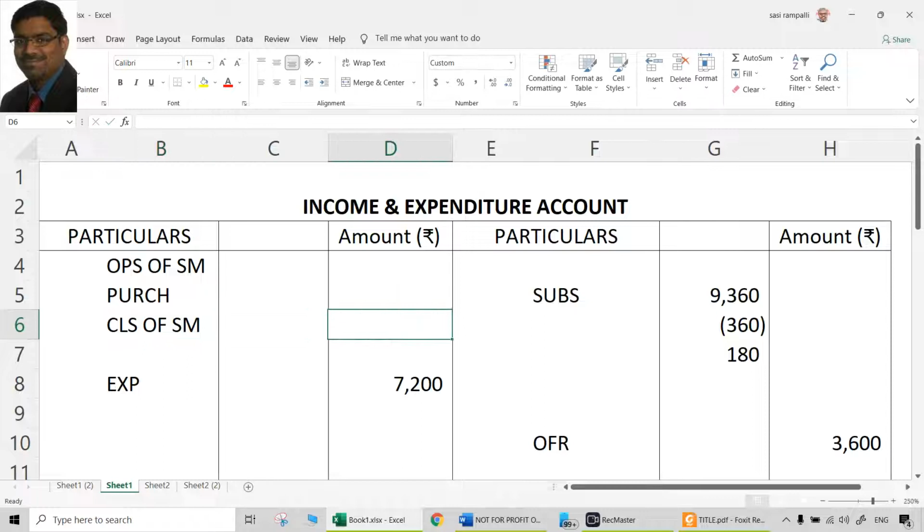That will give you the value of the sports material consumed. This way it can be done. Or if you want to do it like a normal trading account, opening stock and purchases can be debited, closing stock can be credited. Either way, ultimately the result is the same. But this is a better presentation because it shows the actual value of the sports materials consumed.